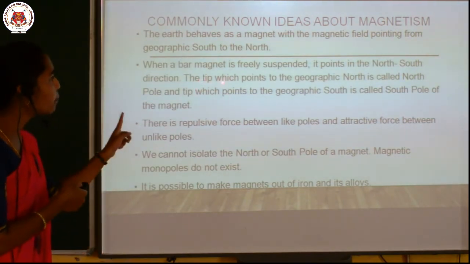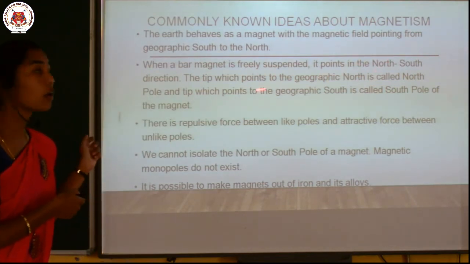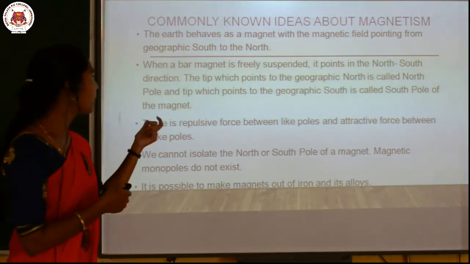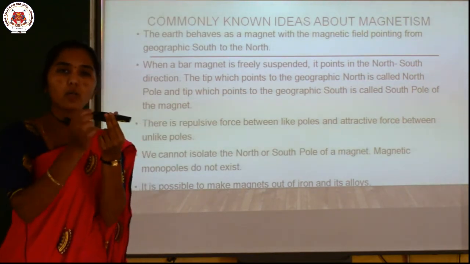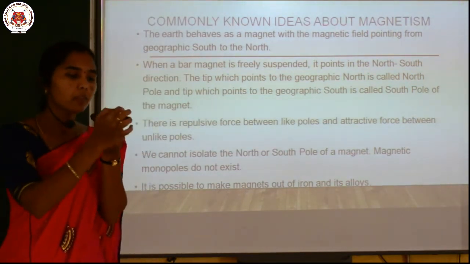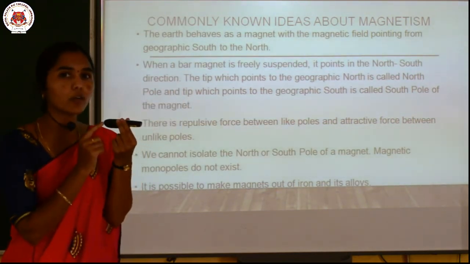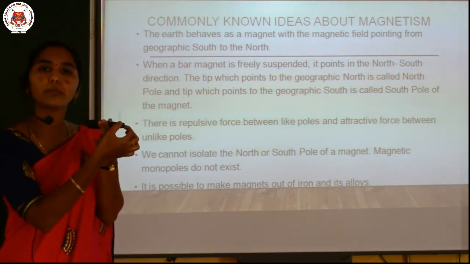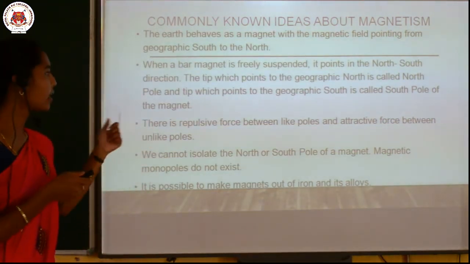Then the tip which points to the geographic north is called the north pole. See children, assume this is the south and this is the north pole. If this tip is pointing towards the geographic north, then it is called a north pole, and the opposite pole is called the south pole. This is the second point.